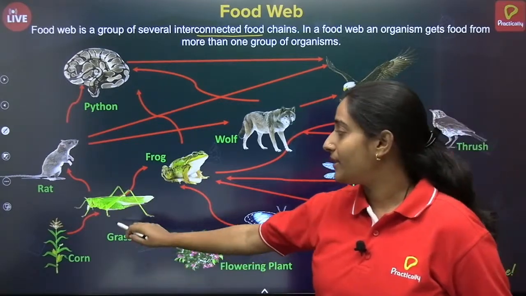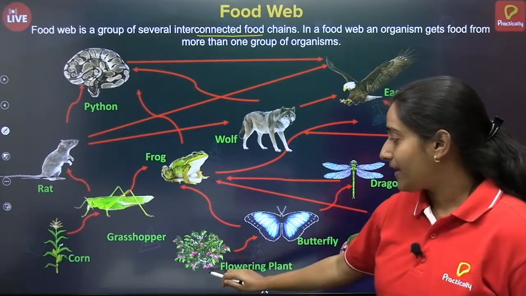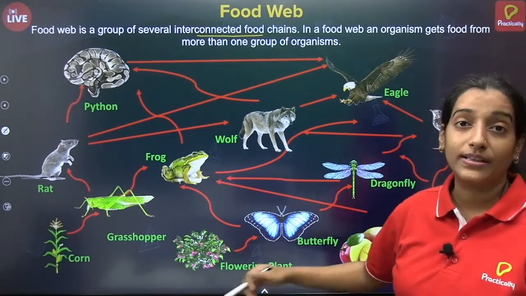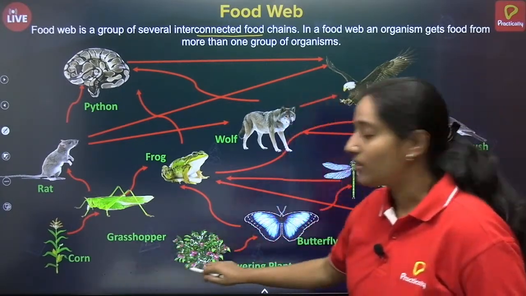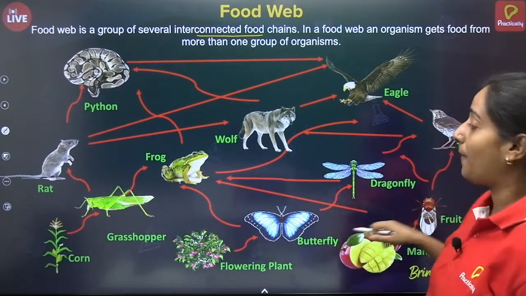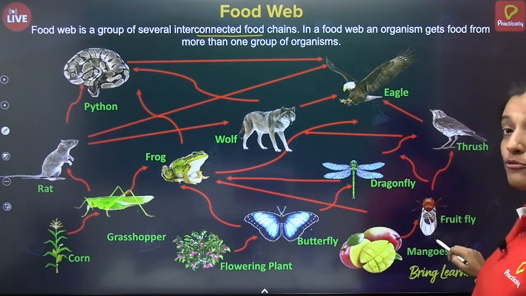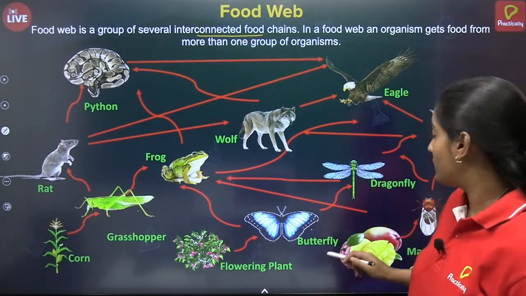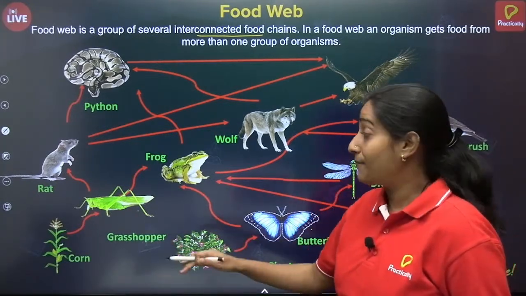Plants can be eaten by many types of insects, or in case of butterfly, it consumes the nectar from flowers. So primary consumers are many. That means different types of primary consumers are present, in this case grasshopper, butterfly, and fruit fly. These are nothing but primary consumers. They can feed on different types of producers.